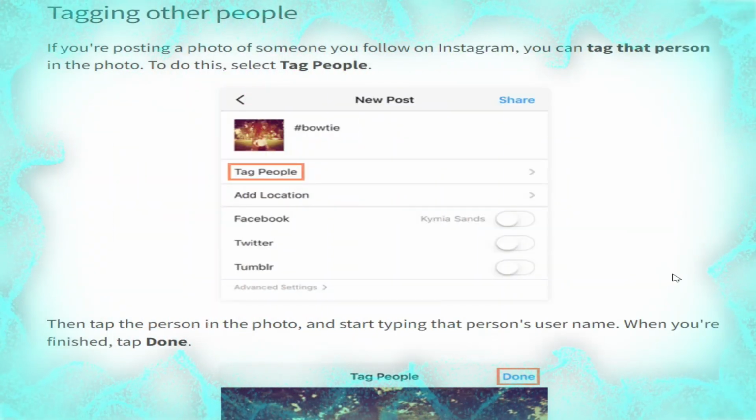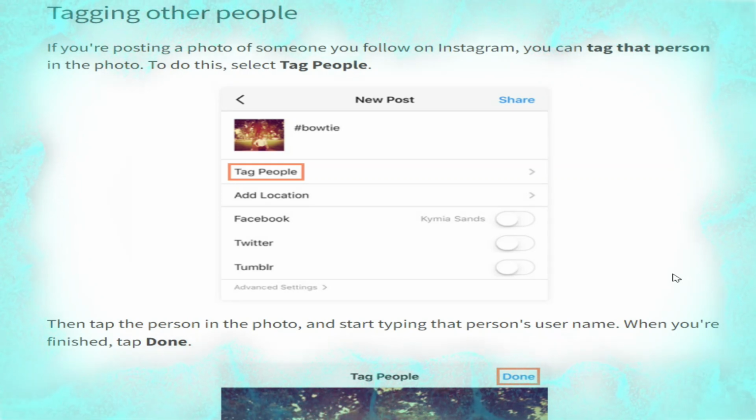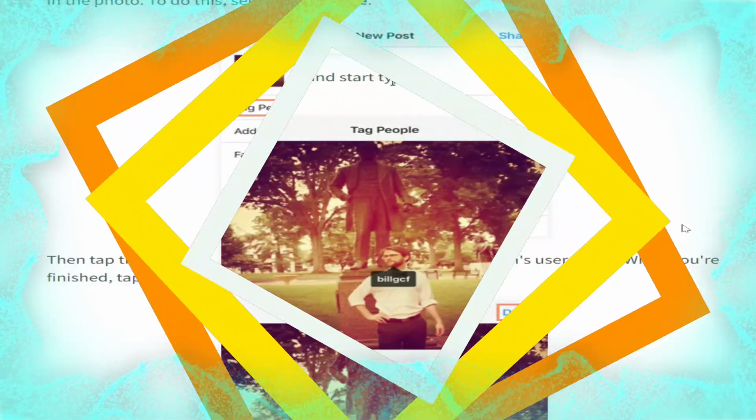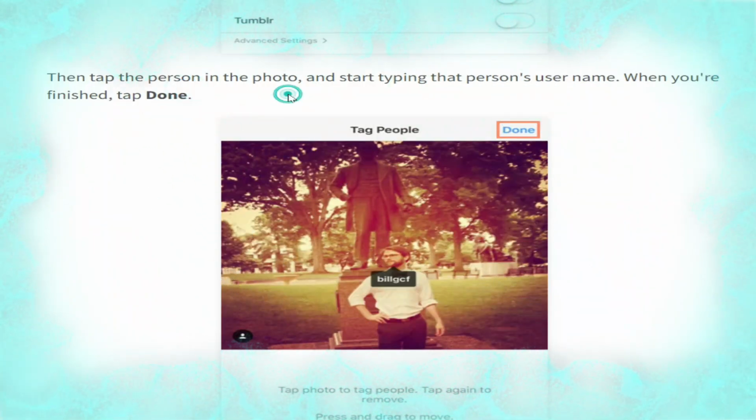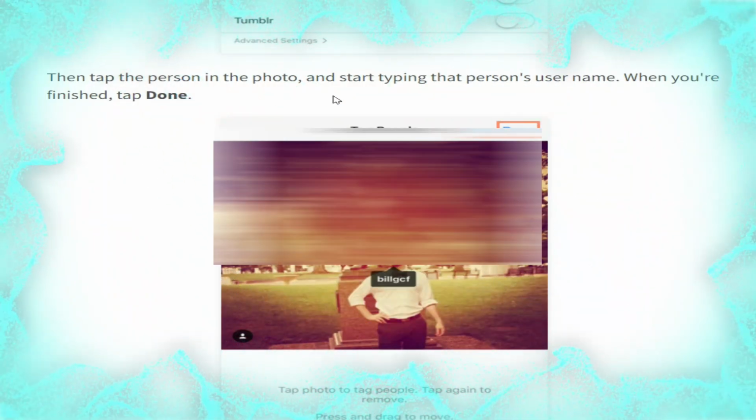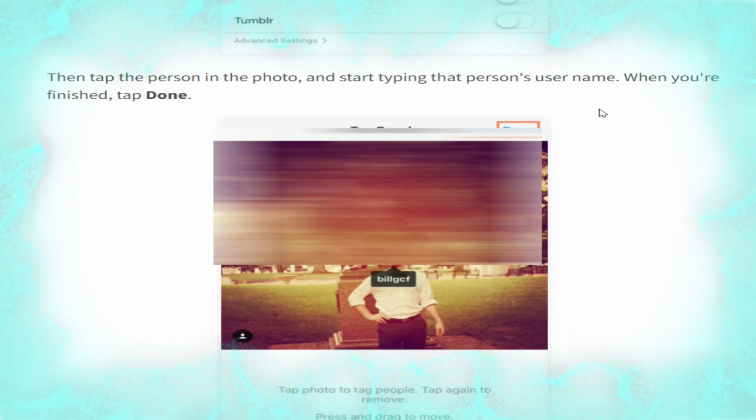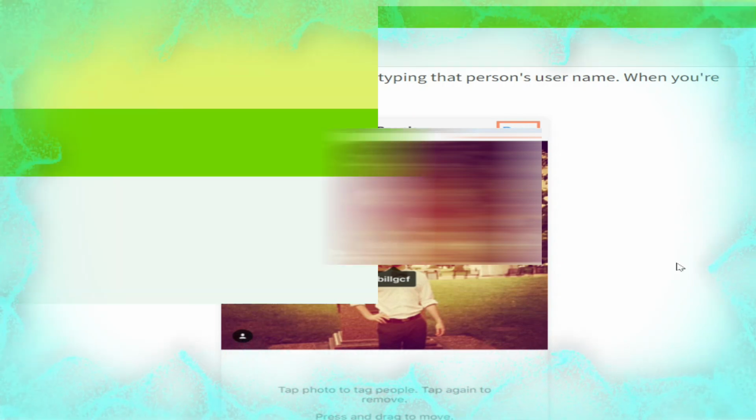Tagging other people. If you are posting a photo of someone you follow on Instagram, you can tag that person in the photo. To do this, select tag people. Then tap the person in the photo and start typing that person's username. When you are finished, tap done.